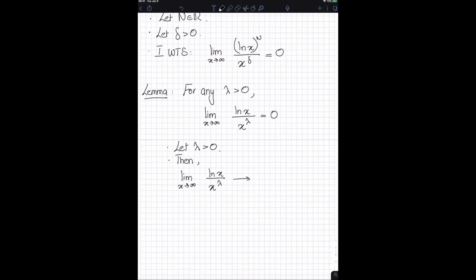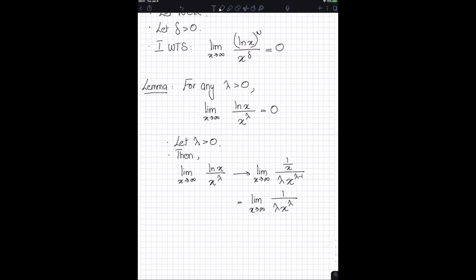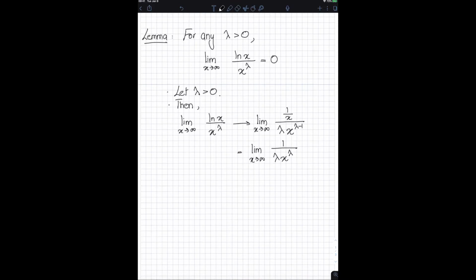If I apply L'Hopital's rule over here, this is the same thing as the limit as x approaches infinity of the derivative of the numerator, which is 1 over x, and the derivative of the denominator, which is lambda times x to the power of lambda minus 1. If I simplify this, I get the limit as x approaches infinity of 1 divided by lambda times x to the power of lambda. And since lambda is positive, as x approaches infinity, x to the power of lambda also approaches infinity, and thus essentially you get 1 over infinity, which is just 0.